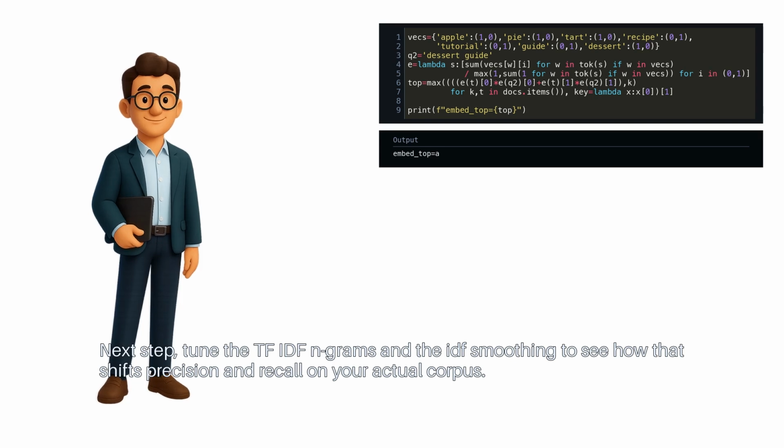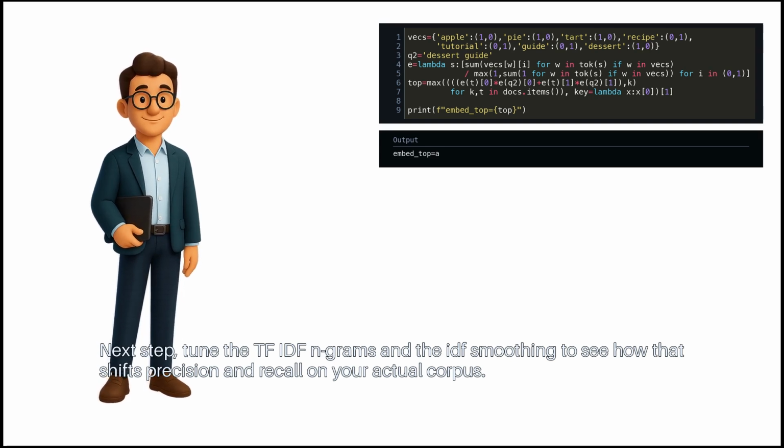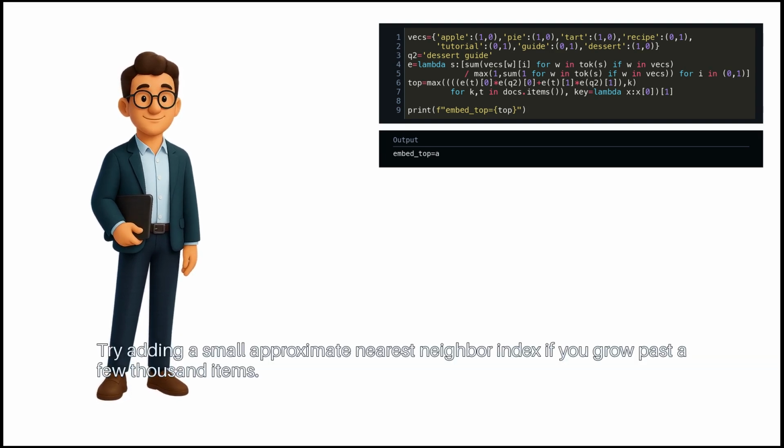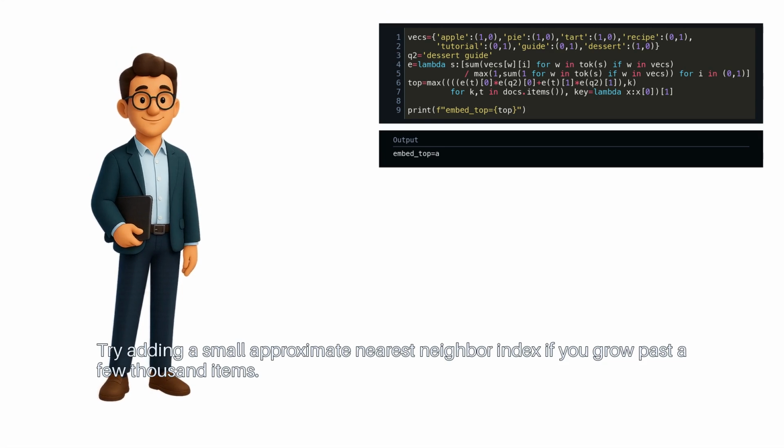Next step: tune the TF-IDF n-grams and the IDF smoothing to see how that shifts precision and recall on your actual corpus. Try adding a small approximate nearest neighbor index if you grow past a few thousand items.